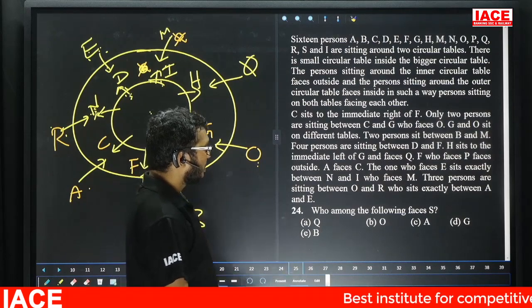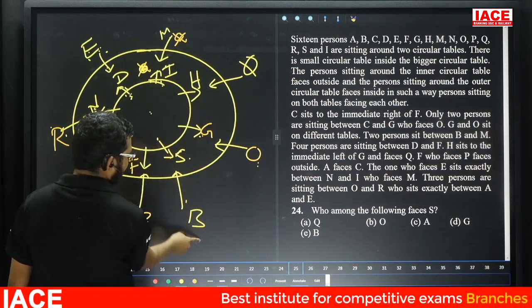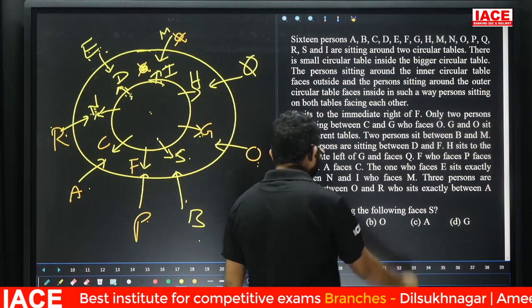Question number 24. Who among the following facing S? Who facing S here? B. So question number 24, answer is option E.